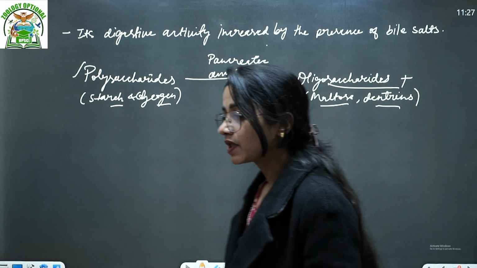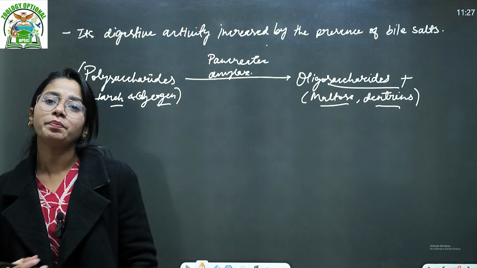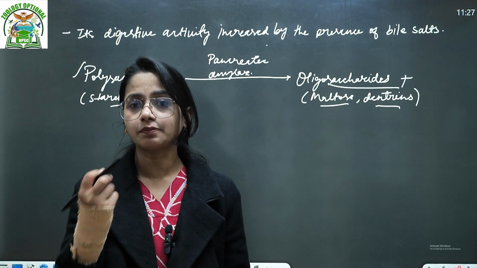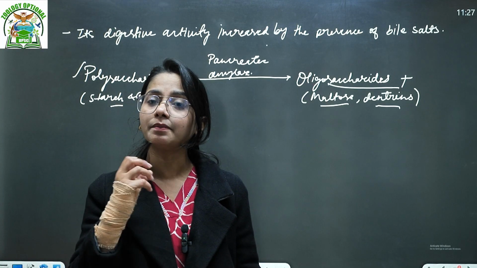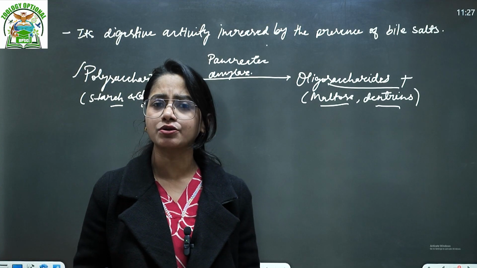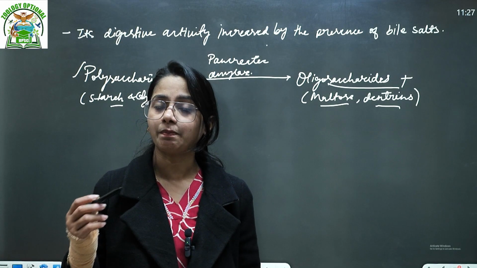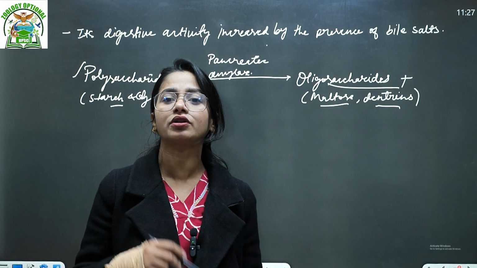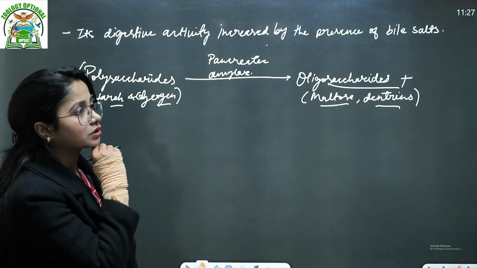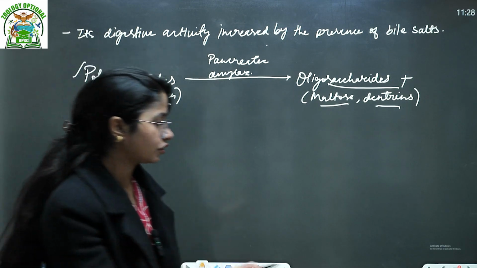Okay, one more thing here, because pancreatic juices and the bile juices, right, both open through the common hepatopancreatic duct in the duodenum. So even before the pancreatic juices work, the bile juice mixes with the food, right? The major function of bile juice is emulsification of fat, that we know already. But because of the presence of the bile juices, the pancreatic juices' activity increases even for carbohydrate digestion. This is one of the things. So what we have studied here is that the pancreas contains pancreatic amylase for the digestion of carbohydrate.